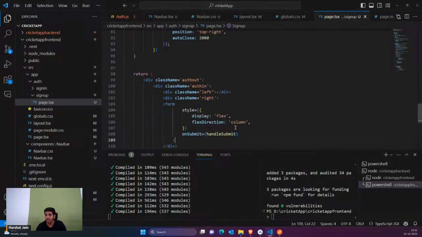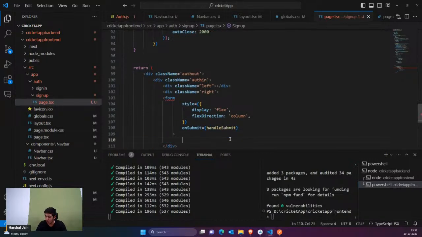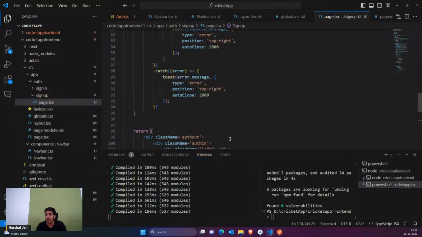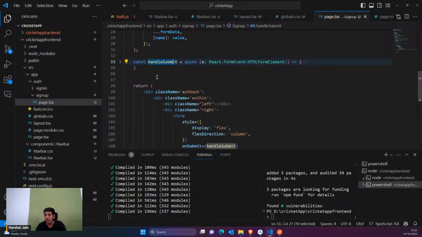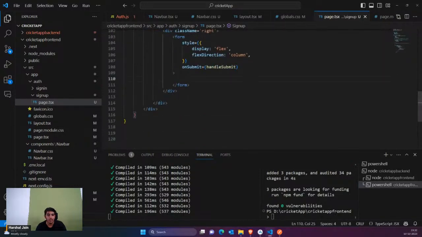Whenever the form submits, I want to call the function named handle submit. That is, the function handle submit would be called, whatever we created for submitting the data. Inside this, we just have to pass the data. You can see I have called the function handle submit. Now I'm simply saying just add the details. Whatever details I'm going to add will be added here.